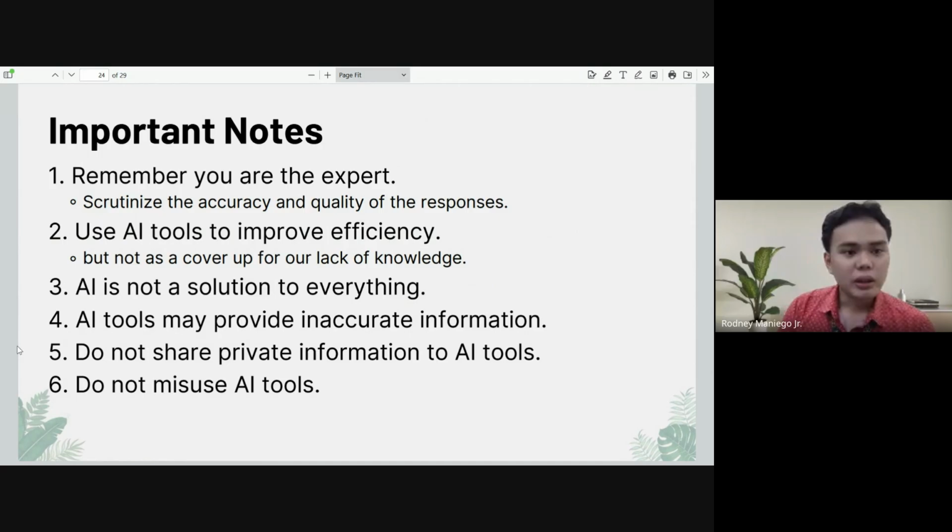An important note before we end this lecture. Always remember that you are the human being. You are the expert of your domain, your field. Always scrutinize the accuracy and the quality of responses. Number two, we use these AI tools to improve our overall productivity, but not as a cover up for our lack of knowledge, like saying, I will just use ChatGPT because I don't know how to code.